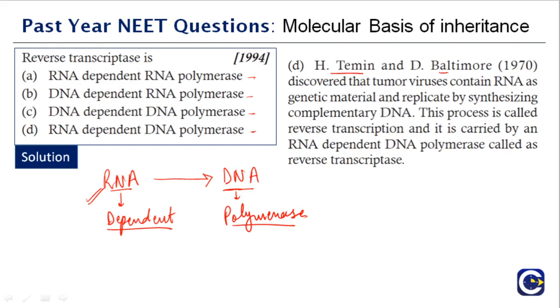Temin and Baltimore in 1970 discovered that tumor viruses contain RNA as the genetic material and replicate by synthesizing complementary DNA. This process is called reverse transcription and it is carried out by an RNA dependent DNA polymerase called reverse transcriptase. This is also a very important question and a very important concept you should know. So the right option is D.